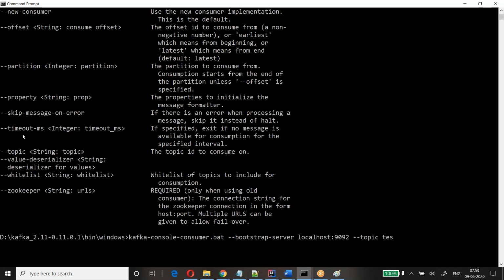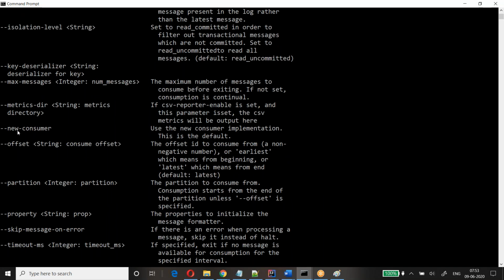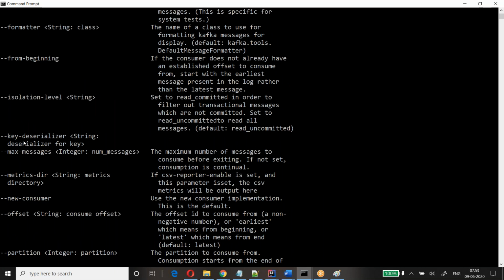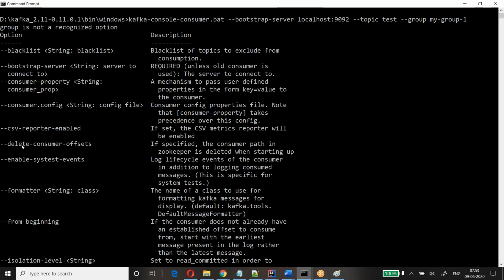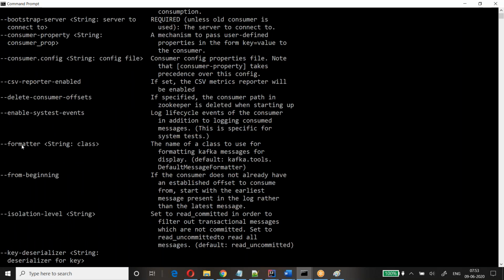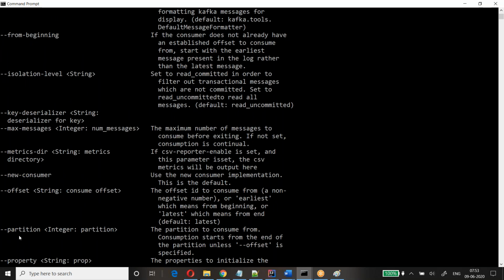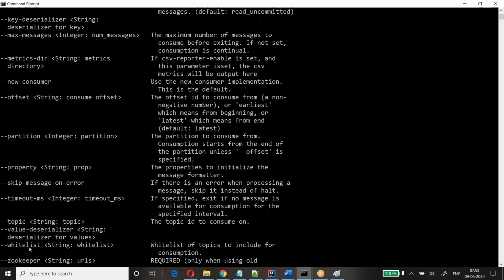Zookeeper, whitelist, topic, timeout, property, offset, new, key, deserializer, from beginning, formatter, enable, delete. Why is the group not listed here? Offset, partition, property.